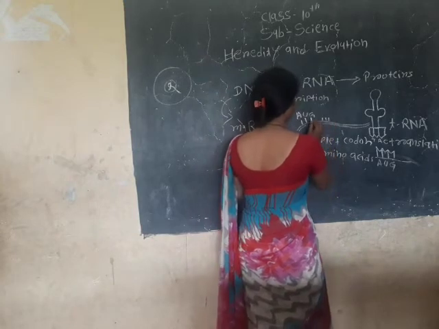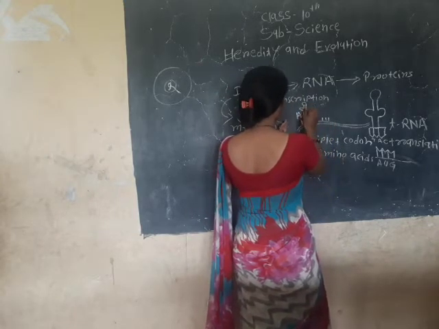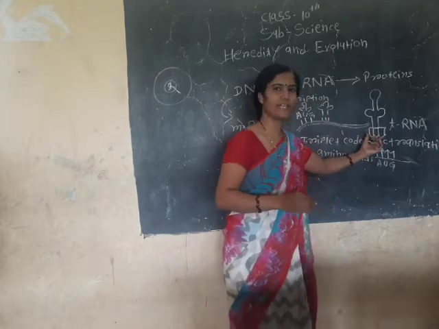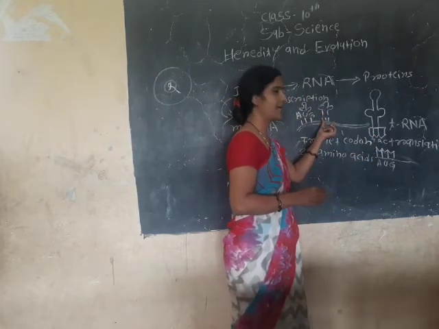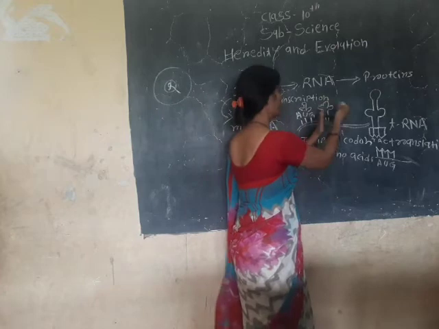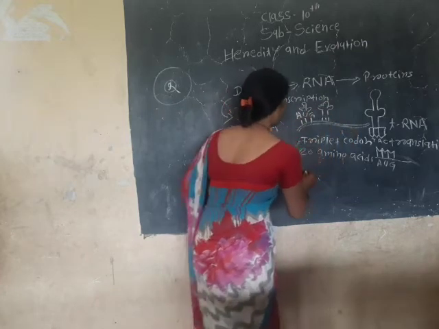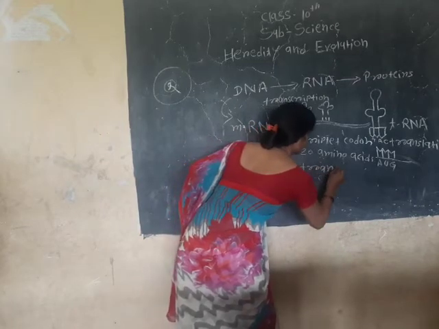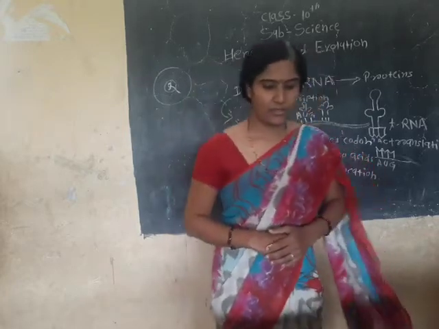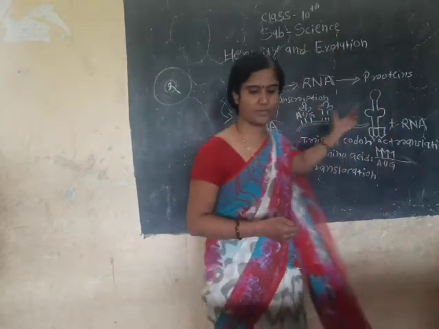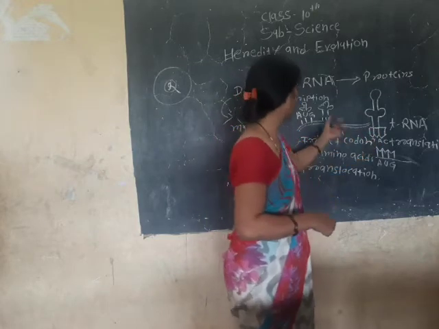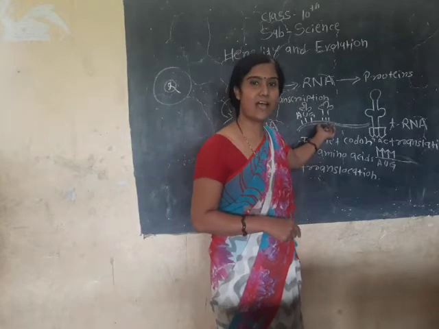The movement of tRNA from one triplet codon to another is known as translocation. Just moving from one place to another place, that is known as translocation.